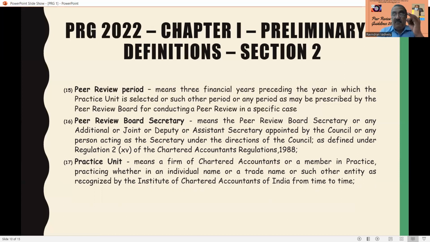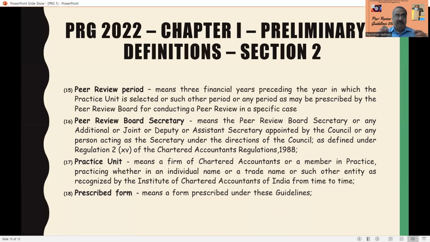So a firm or individual, whether he may be doing the practice in individual name, or in a proprietorship firm name, or any other entity as approved or recognized by ICAI, can be termed a practice unit. So it's a firm of chartered accountants or a member in practice. They are subject to peer review.